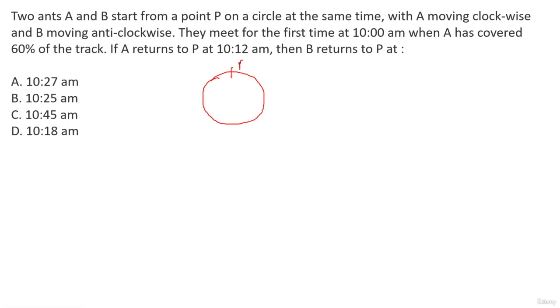So this is your starting point P. They are meeting at a point, let's say here, I call this point as X. Then they are meeting at 10 a.m., right? Okay, this is when A has covered a distance of 60% of track length. So that means I can say that this is 40% of track length. Now guys, जितने टाइम में A ने 60% ट्रैक लेंथ कवर किया, उतने ही टाइम में B is covering 40% of track length, right?